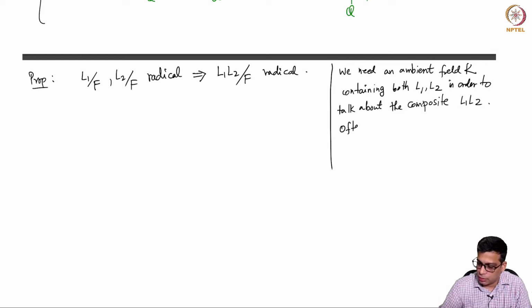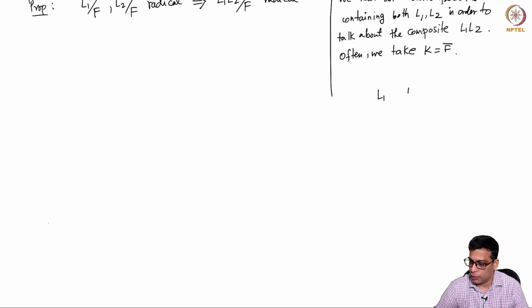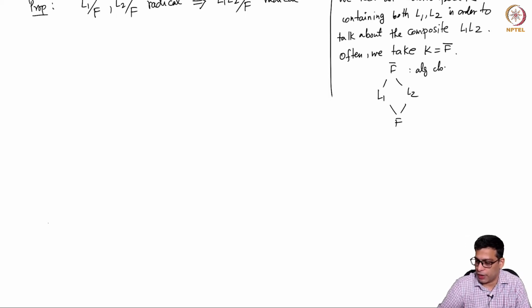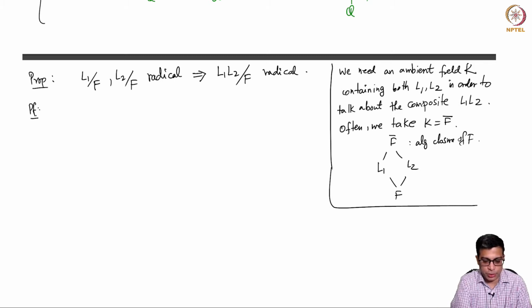Often we can take K to be just F bar. So our main situation will be L1, L2 being finite extensions of F. If you take F bar containing both L1 and L2, this is the algebraic closure of F, and that will play the role of this ambient field. In the propositions that I am now going to write, I will not mention this ambient field, but you can work with any field that contains both of them. In particular, you can take the algebraic closure, all three of them will be the same. So let's prove that the composite of two radical extensions is radical.